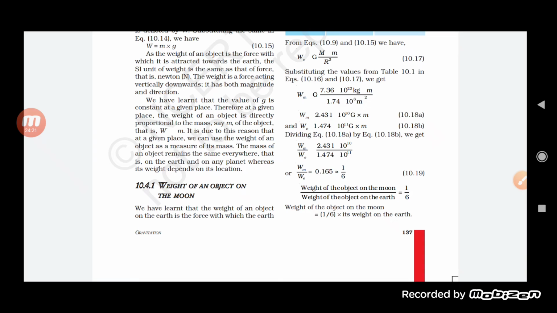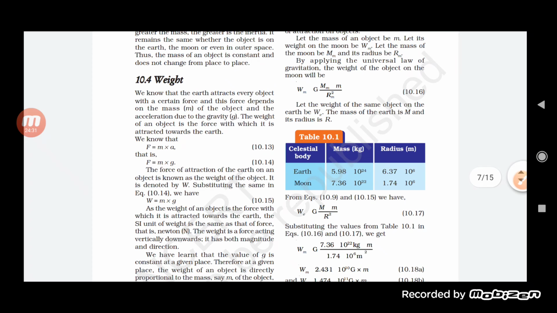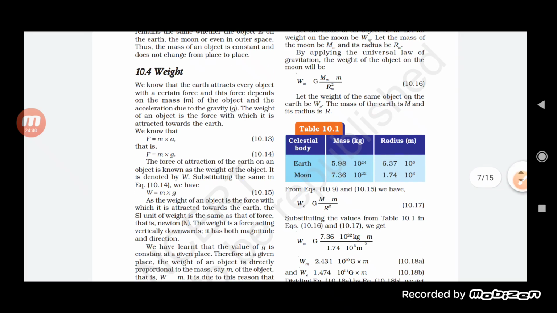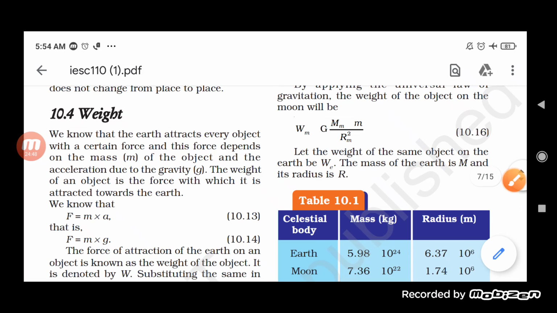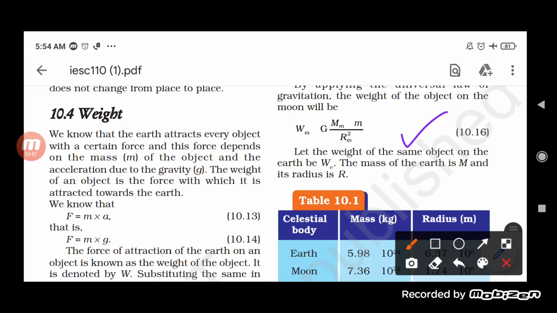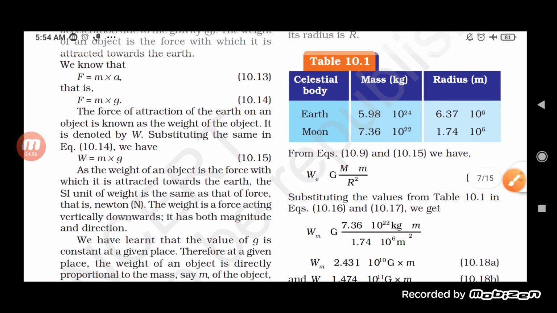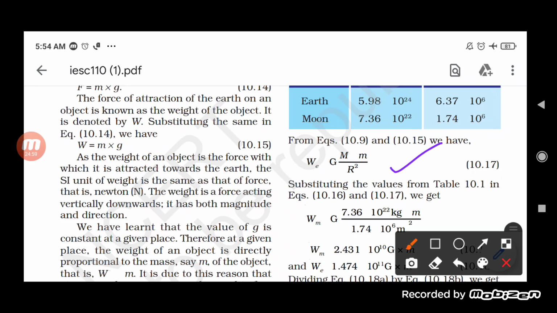If we compare the weight of the object on the moon, we will find that it becomes 1/6 of the weight on the earth. How? For this we can derive it. Generally, we know that according to the universal law of gravitation, if the object is kept on the moon and on the earth, the formula for finding the weight of an object on the moon is, as you can see here, Wm is equal to G capital M upon Rm square. So this is the weight of the object on the moon, and this is the weight of the object on the earth.